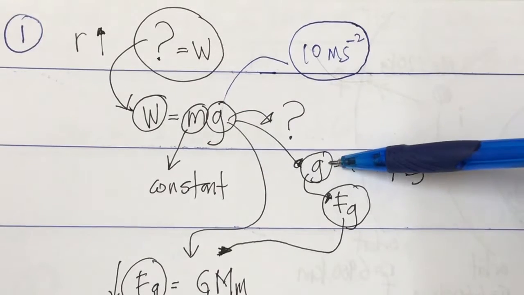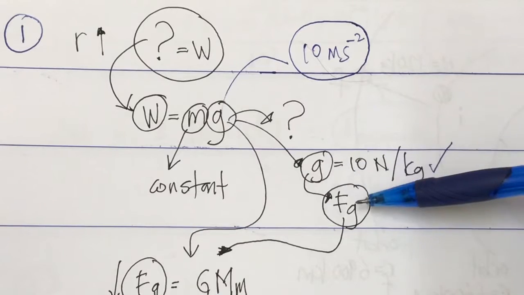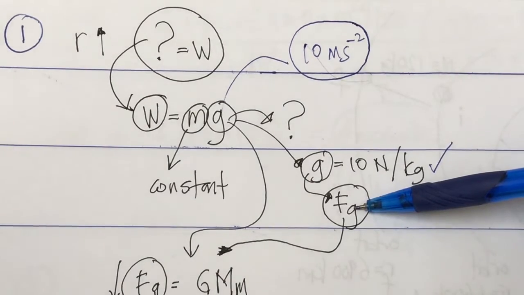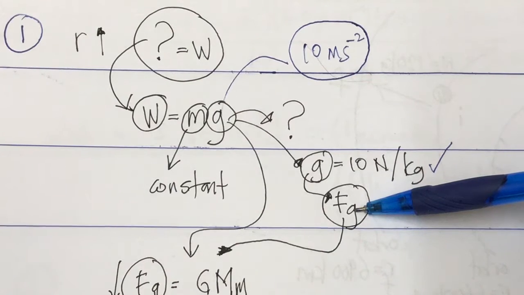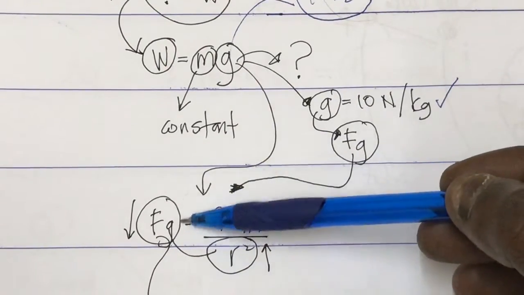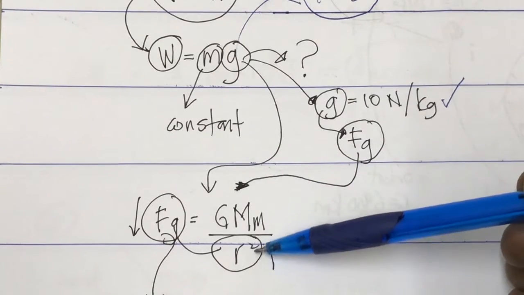And this g, gravitational field strength, is actually related to the gravity force acting between the rocket and the Earth. And gravitational force, from Newton's universal law, we know that Fg is capital G, capital M, small m over r squared.